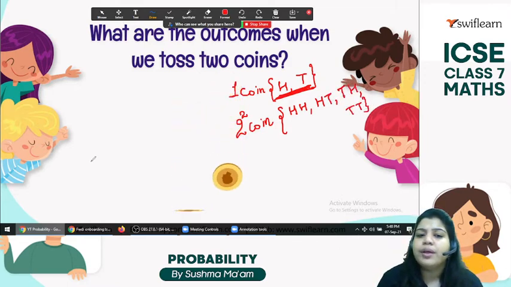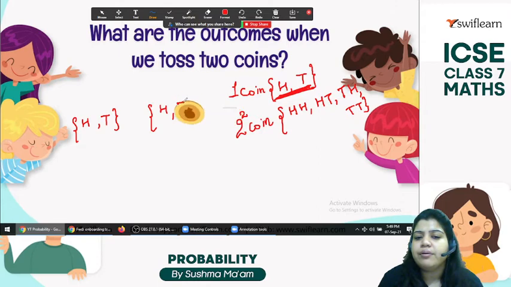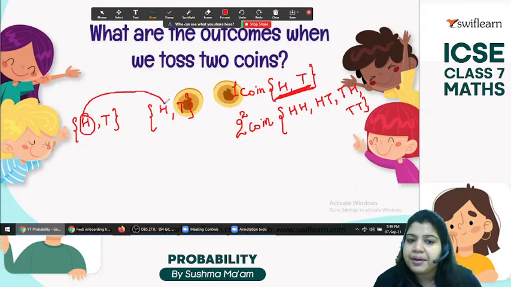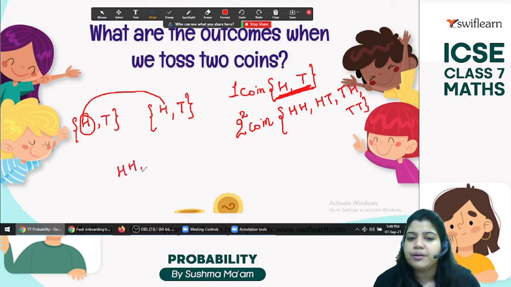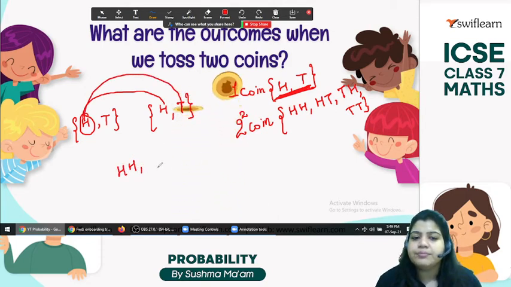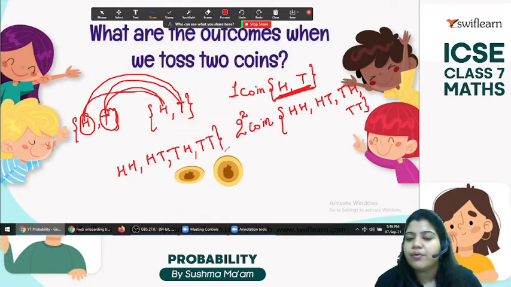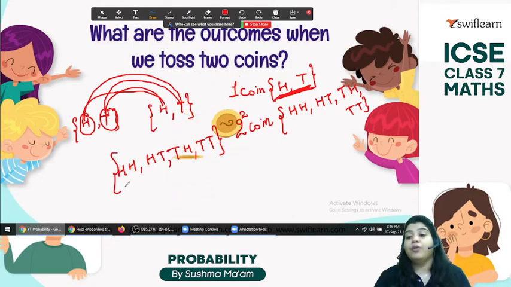I'll show you how. Suppose you have this head and tail, and in the next one you have head and tail. So you are using the distributive property. First is head, head, then head, tail. Then now this one tail, head, and then come to this, tail, tail. And these are your possible outcomes: 4.